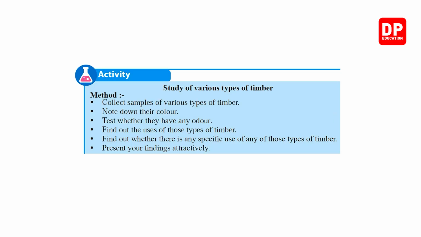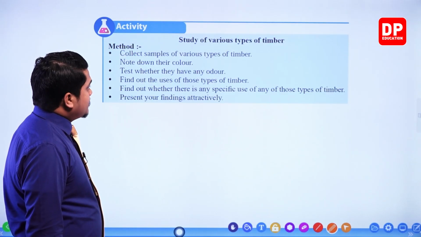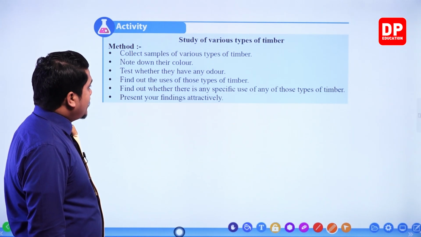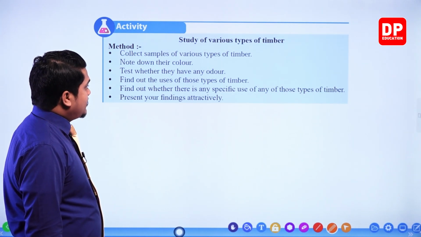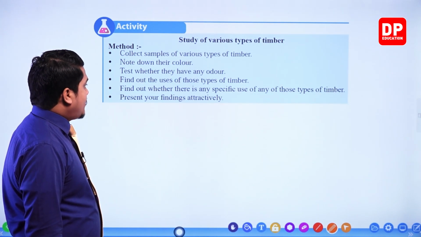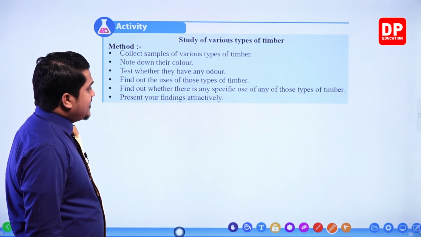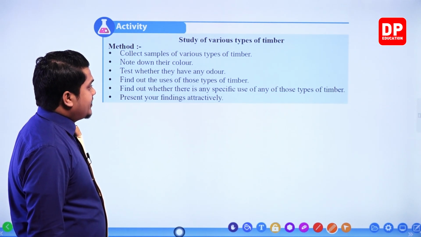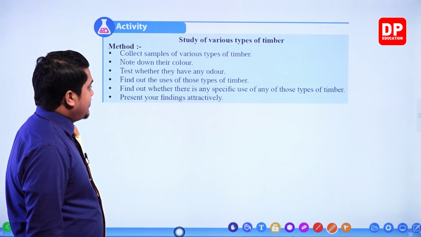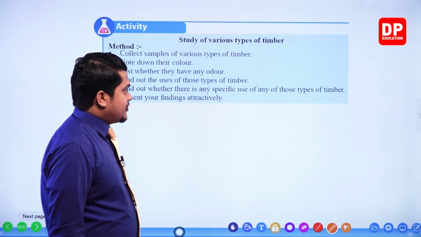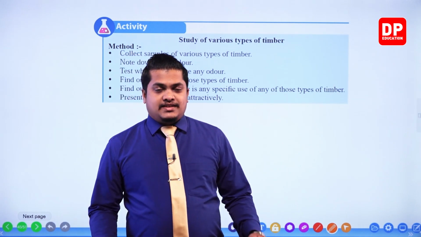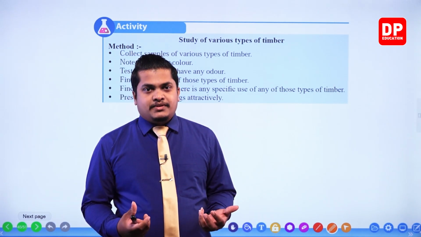Okay, then you are given an activity. Let's see what that is. Study of various types of timber. Collect samples of various types of timber. Note down their color. Test whether they have any odor. Find out the uses of those types of timber. Find out whether there is any specific use of any of these types of timber. Present your findings attractively. So, actually this is like an assignment, right?